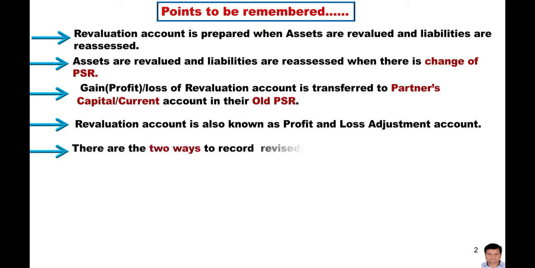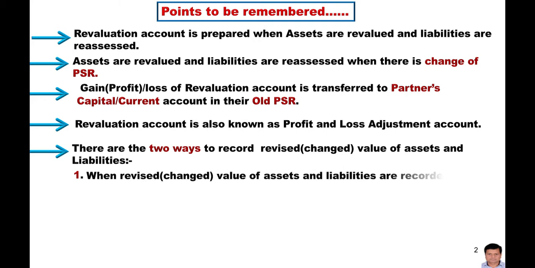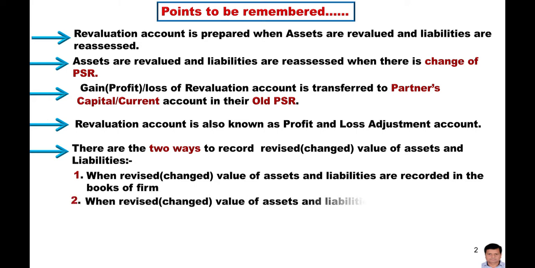And there are two ways to record the revised value of assets and liabilities. Number one, when the revised values of assets and liabilities are recorded in the books of the firm. Number two, when the revised values of assets and liabilities are not recorded in the books of the firm. So here is the format of the revaluation account.